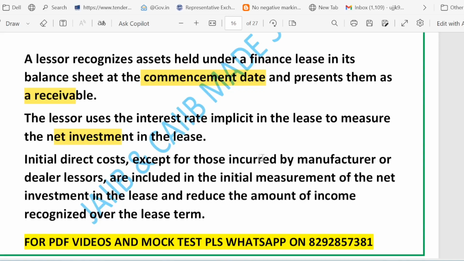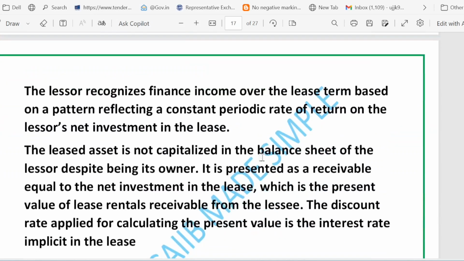Now, if the lessor incurred initial direct cost to make the lease happen, for example, a brokerage fee, these costs are generally added to the net investment and reduce the income that the lessor recognizes over time. So if there is an initial direct cost, it is included in the initial measurement of the net investment and reduces the amount of total income recognized over the lease term. Remember it, very, very important.